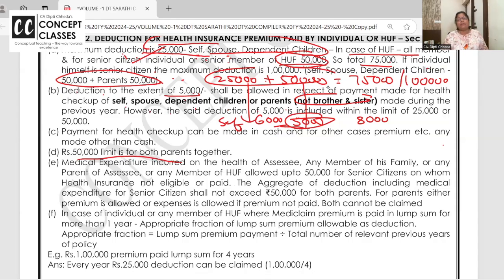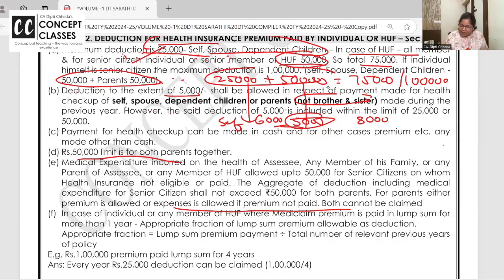So many times it happens that senior citizens who are above 60 actually need more medical and health care, and for them policies are not available, so health insurance is not there for parents. Then expenditure is also allowed up to 50,000.